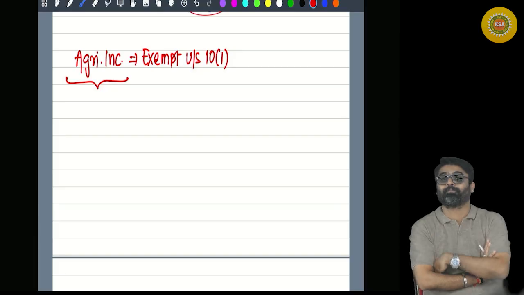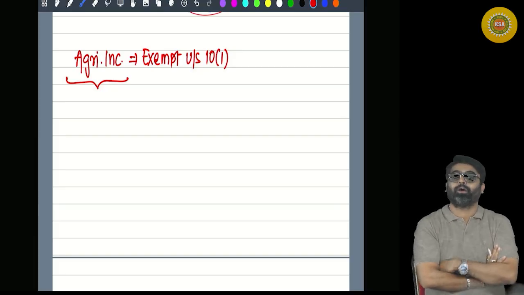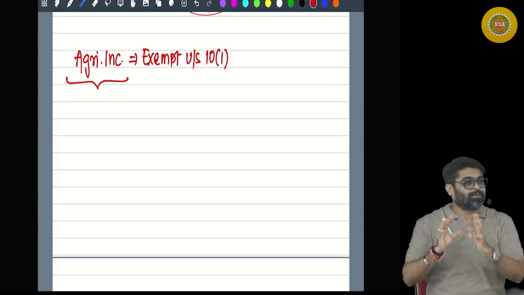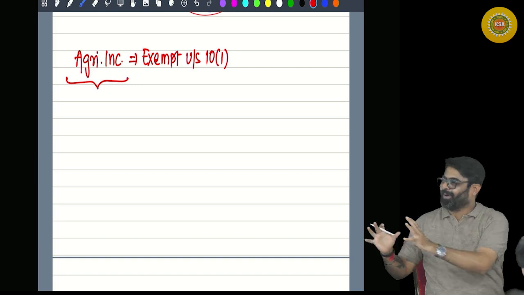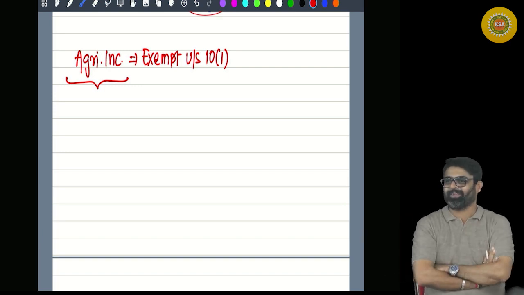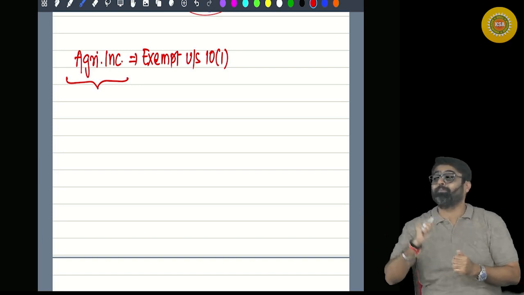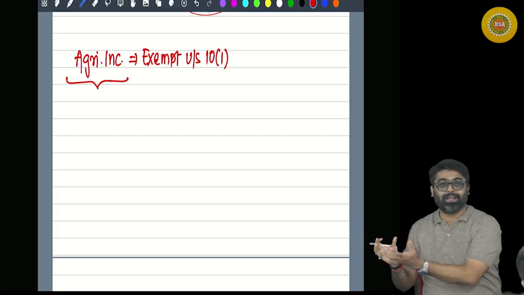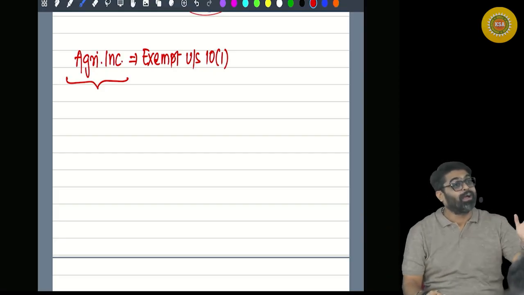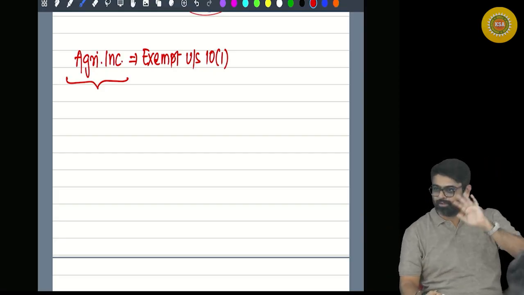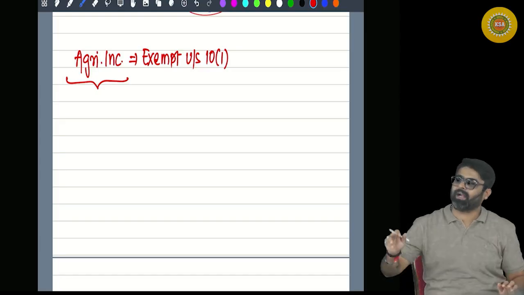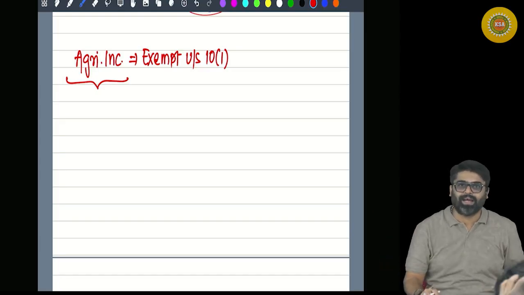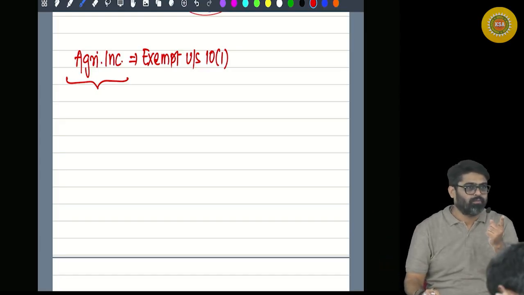Possible or not? Then what Sara sir will do? He will start his KS cafe on the agricultural farm, and whatever income he will earn from the KS cafe on the agricultural farm will be agricultural income. So this way everyone will start calling their incomes agricultural, so it will be very difficult.